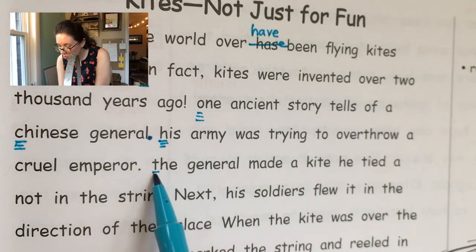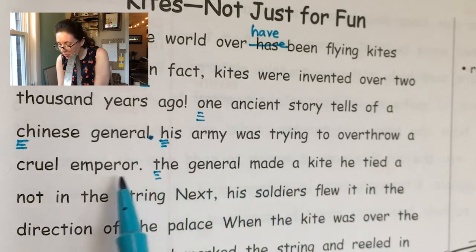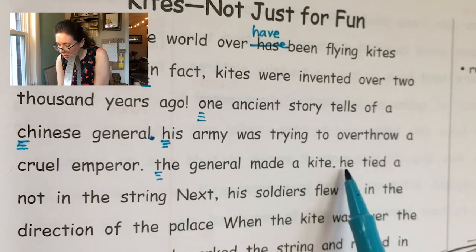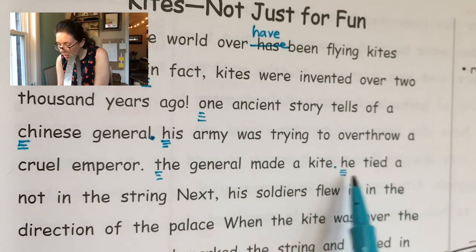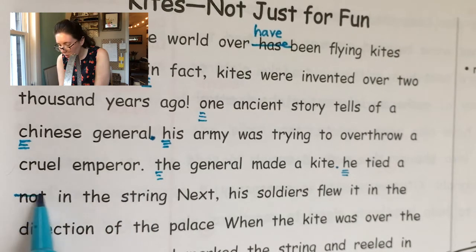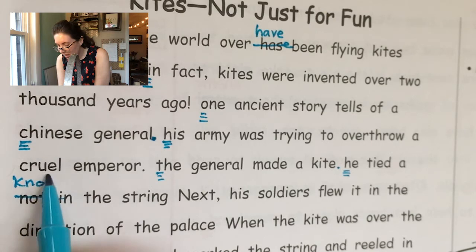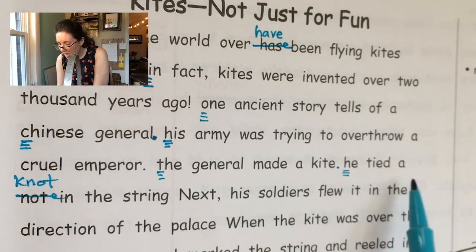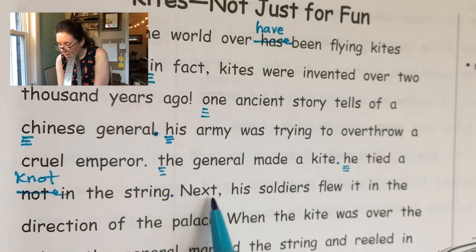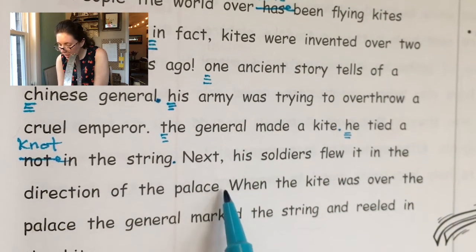Capital T, 1, 2, 3. The general made a kite. I hear a pause. The general made a kite. Period. 1, 2, 3. He tied a knot. I remember that is actually spelled with a silent K. He tied a knot in the string. Period. Next, comma, his soldiers flew it in the direction of the palace.